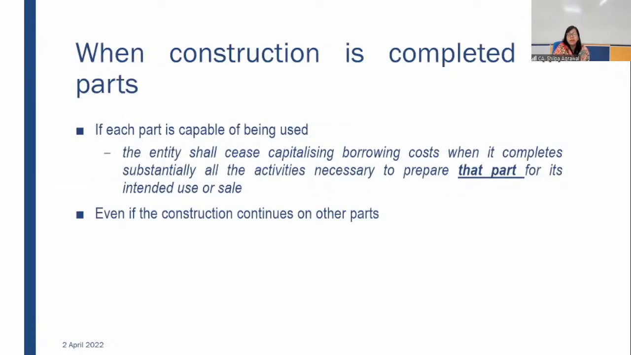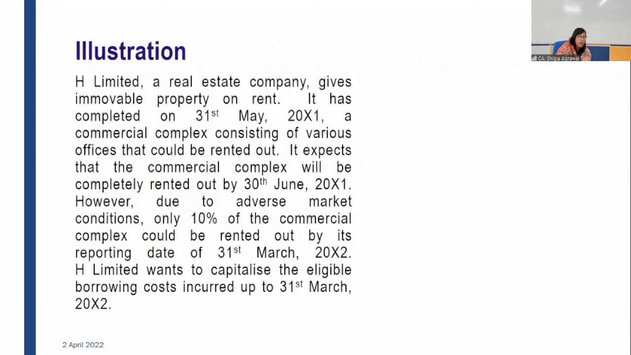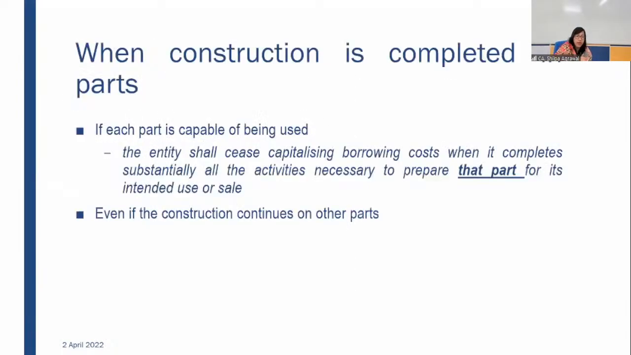When construction is completed in parts, what happens? Suppose, for example, we are constructing a mall. In a mall, there are many floors. In every floor, you are doing some activities, and there are a few shops. At the top is the food court. The food court is still not ready, but the other three floors are, therefore that mall is having 4 floors. The first 3 floors are having shops, and the 4th floor is the food court. So the food court is not ready, but all the other 3 floors are ready.